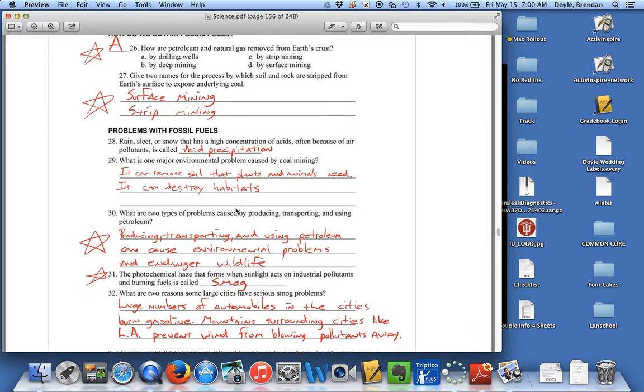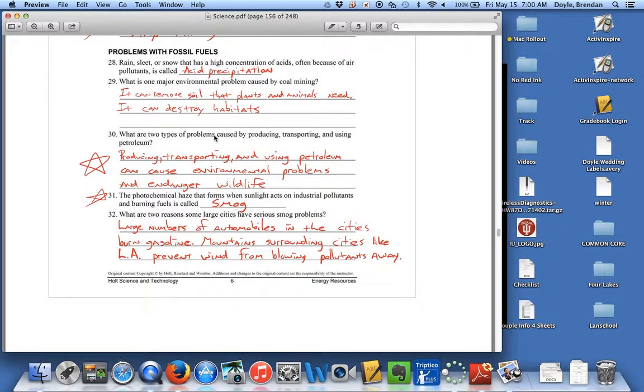That's a big problem with coal mining, is that we destroy a lot of habitats in order to get the coal. Two types of problems caused by producing, transporting, and using petroleum. Producing, transporting, and using petroleum can cause environmental problems and endanger wildlife. So it's not just burning the fossil fuels that's an issue, but it's actually getting the fossil fuels out of the ground and then transporting them from place to place and then using them.